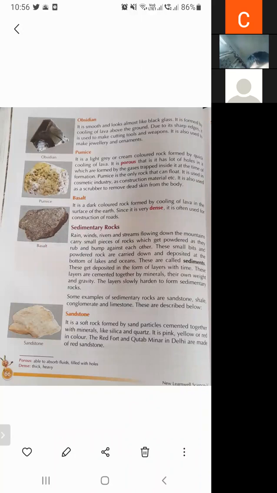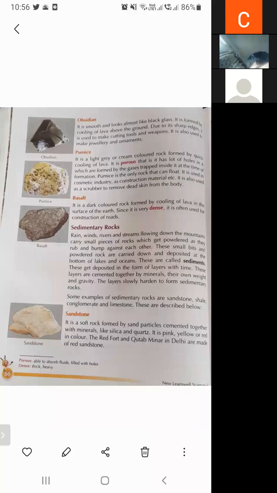Conglomerate. It is a very hard rock made up of gravels, pebbles, and stones cemented together by minerals. It is used for polishing ornaments. Next is limestone. Limestone is also a sedimentary rock. It is a soft rock. It is made up of a mineral called calcite and cells of animals. It is used to make bricks, cement, chalk, glass, lime, etc. So students, these are igneous rock and sedimentary rock.